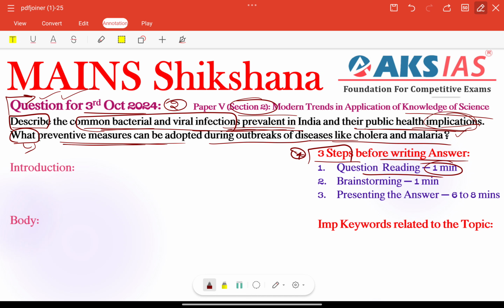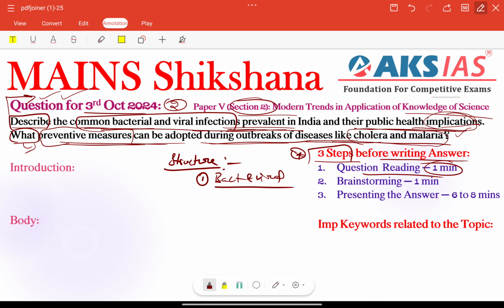Next, coming to the second part of the question, preventive measures, what needs to be done. Already, every day we are writing this before the conclusion, right? Needed measures that can be adopted during outbreaks of diseases like cholera and malaria, right? So here if you create a structure, first we need to provide some information on common bacterial and also viral diseases.